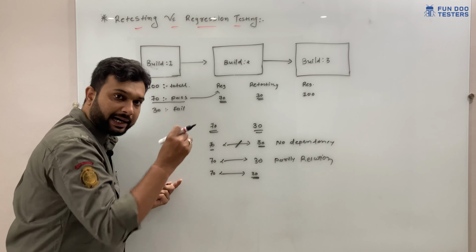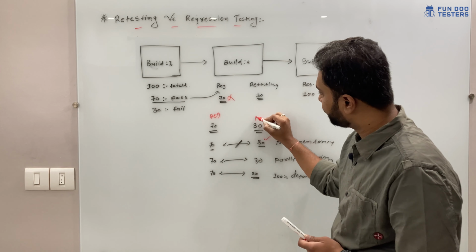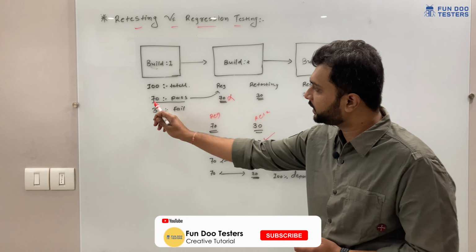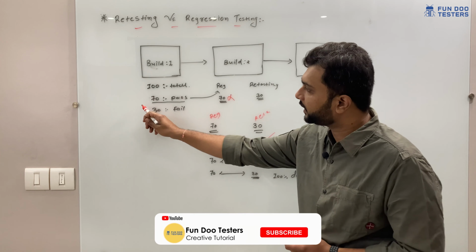In all three scenarios, this count will change. How will it change? For example, there is no dependency. In this case, we are not going to perform regression testing. We will only perform retesting. This is for regression and this is for retesting. Because these 70 test cases are already passed and there is no dependency with the bugs, which means these tests are not going to fail or break. So we are not going to execute these 70 test cases, which means in build 2 we are going to execute only 30 test cases. This is the first scenario, when there is no dependency.